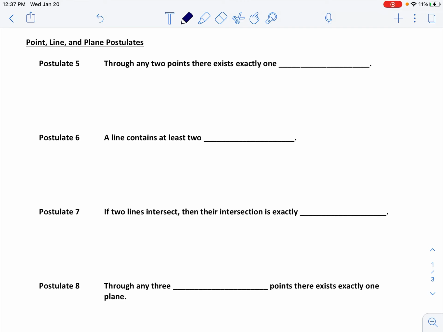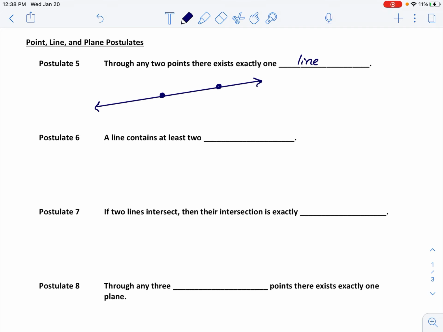Through any 2 points, there exists exactly one line. So this is something that we just assume to be true. If I were to have 2 points, which I guess I'll sketch this one, I don't think I'm going to sketch all of them, but if I were to sketch a line through these 2 points, I would understand that this is the only line that exists. There's not more than one line through those points, and there is one. There's not zero, there's one through those 2 points. So that is an assumption. We do not have to prove that to be true.